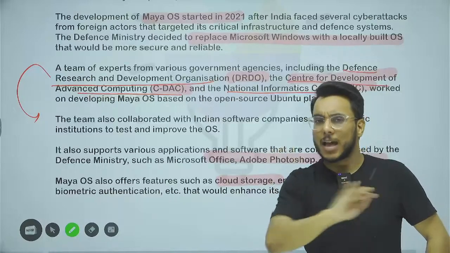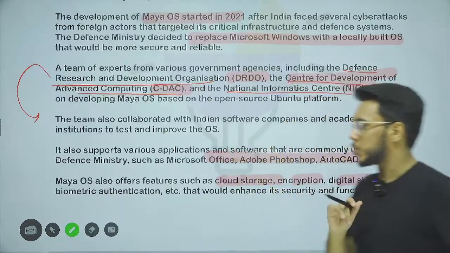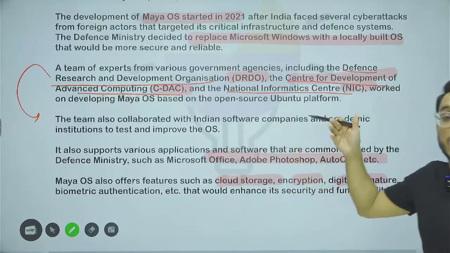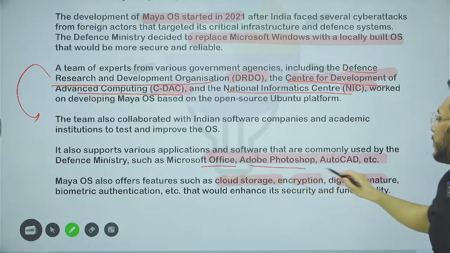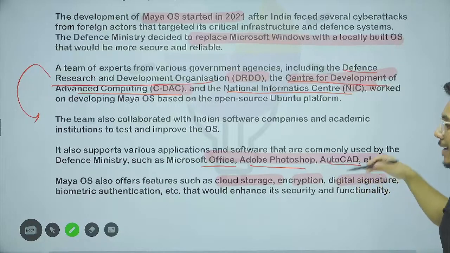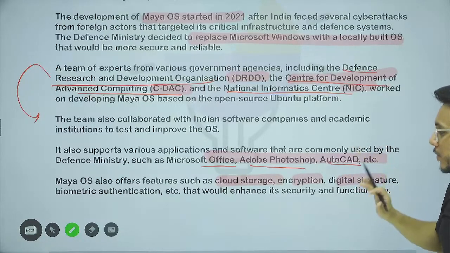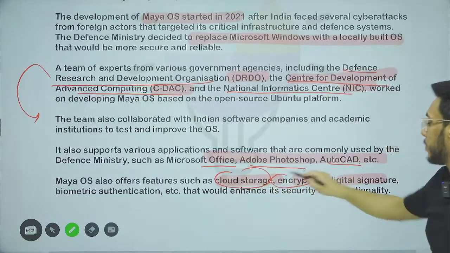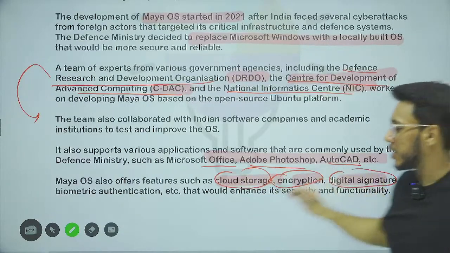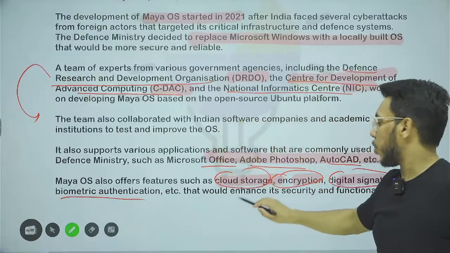So it is not entirely new, it is very much similar to Microsoft, and it also supports a lot of Microsoft applications, for example Microsoft Office, Adobe, Photoshop, AutoCAD. This operating system also offers features such as cloud storage, encryption of information, digital signature, biometric authentication, all these things.